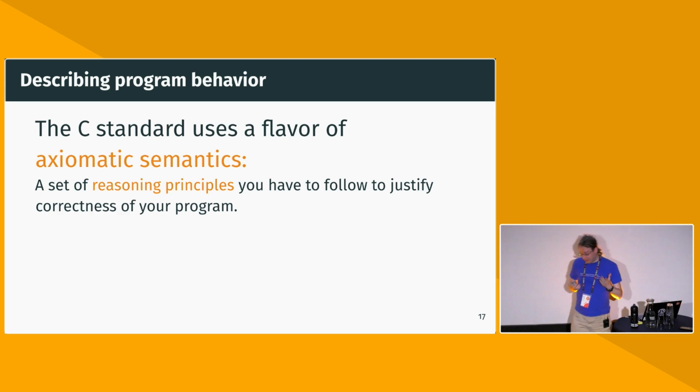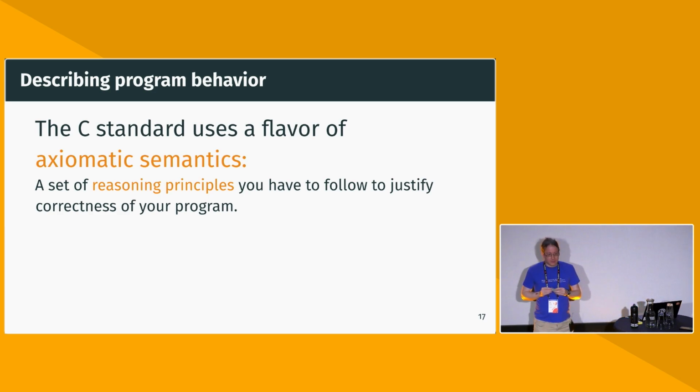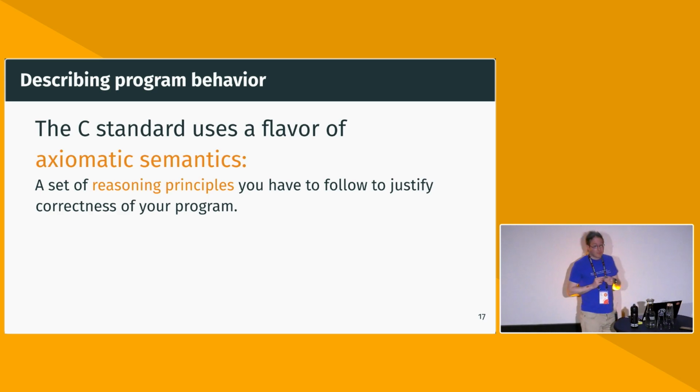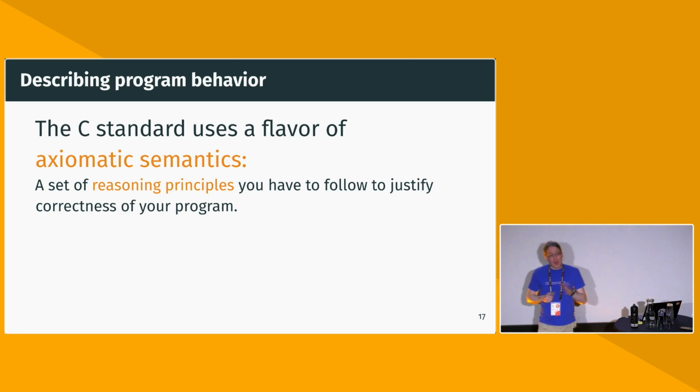Okay, so now we get to the interesting part, which is describing program behavior. So there are various different kinds. If you went to some lecture at university about operational semantics or so, there's various different kinds of ways you could express program semantics. And what the CSNET does is what I would argue is some flavor of axiomatic semantics. It's not exactly the typical axiomatic semantics, but it's some flavor of that, where basically the standard gives you a whole lot of reasoning principles which you can use to argue for the correctness of your program.